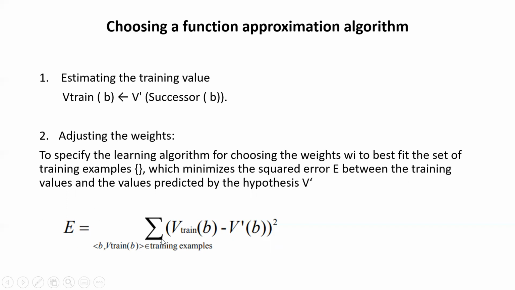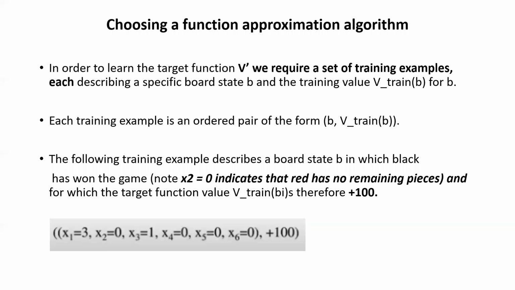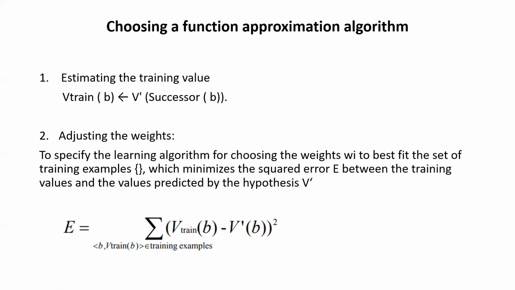E is equal to the summation of (V train b minus V dash b) whole squared, where (b, V train b), the portion we discussed earlier, should belong to the training examples, right?